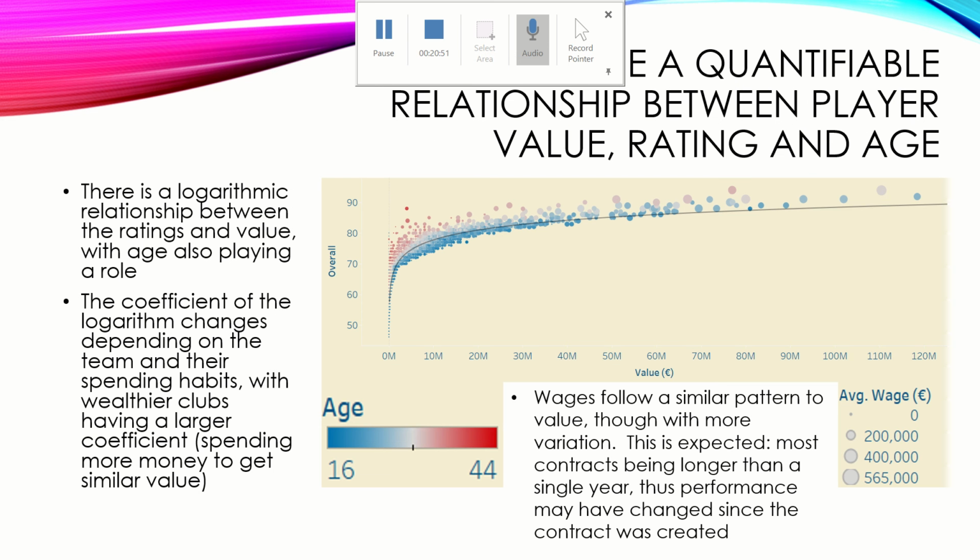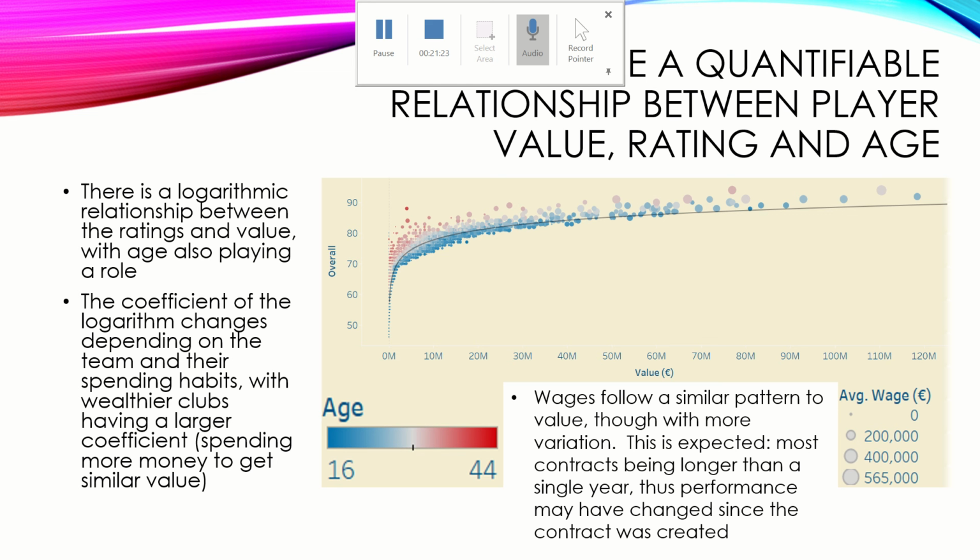The other thing I wanted to check was if there was a quantifiable relationship between player value, rating, and I also wanted to look at age. There very much is. This logarithmic relationship that we talked about, it does exist. It's very clear in the data, and age is also definitely a factor. I think this chart makes it very clear. Again, all the younger players, they're getting a lot more value than the older players because they have all these years of production still left.